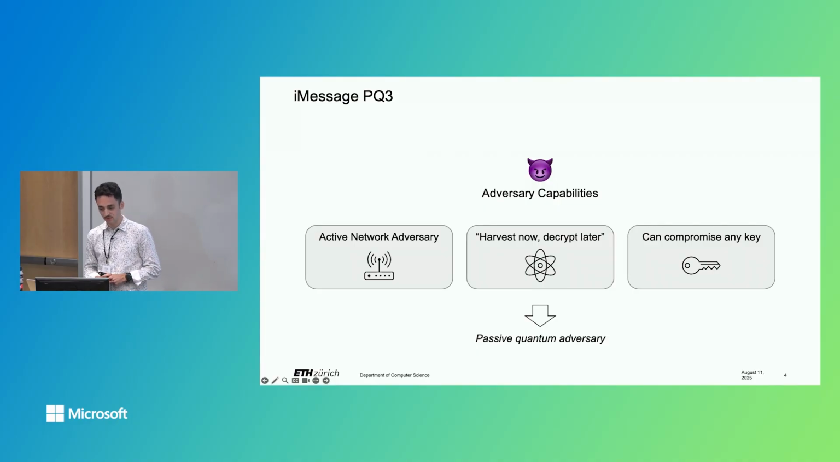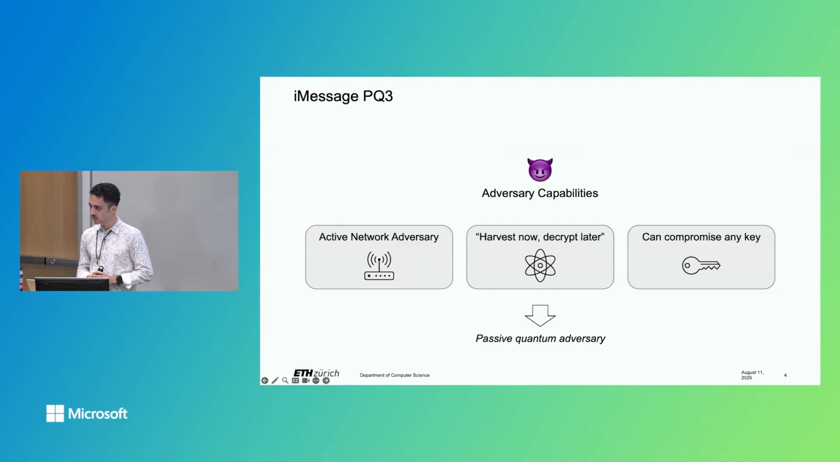Then now comes the PQ3 part. iMessage considers an adversary with particular quantum computing capabilities. It's a harvest now, decrypt later adversary. Such an adversary anticipates future developments in quantum computing and records all messages exchanged on the wire, which they see because they're an active network adversary. And in the future, should a quantum computer become available, they will try to do some offline attacks on these messages using quantum computing. We consider the harvest now, decrypt later adversary thus effectively as a passive quantum adversary.